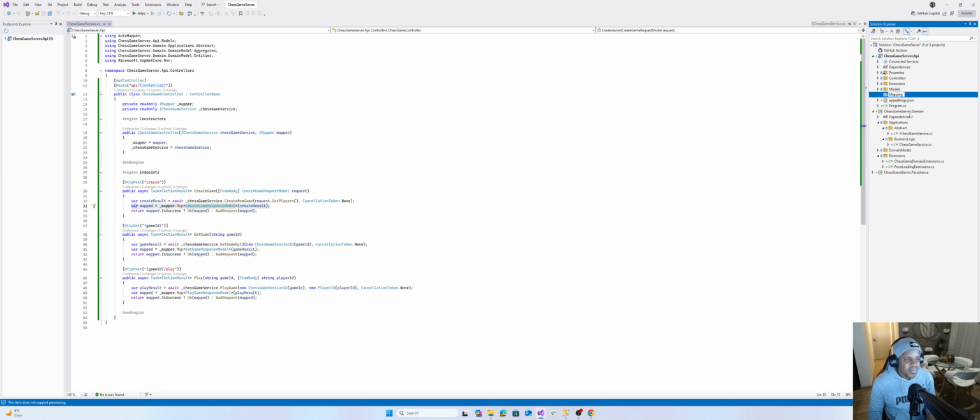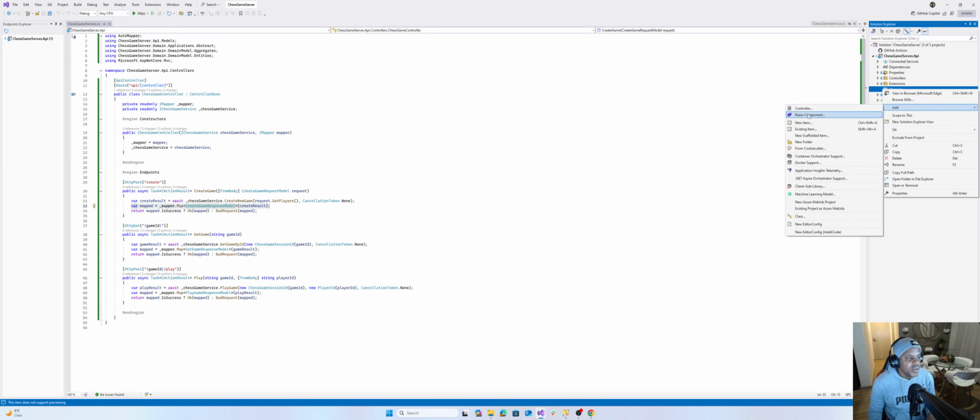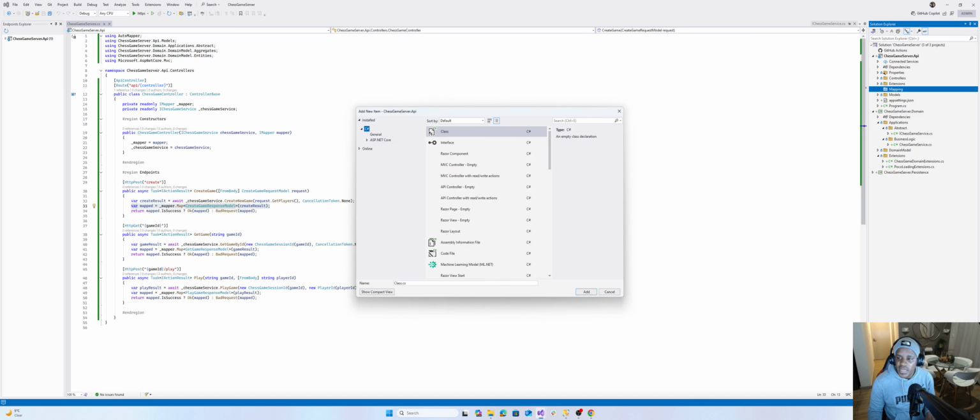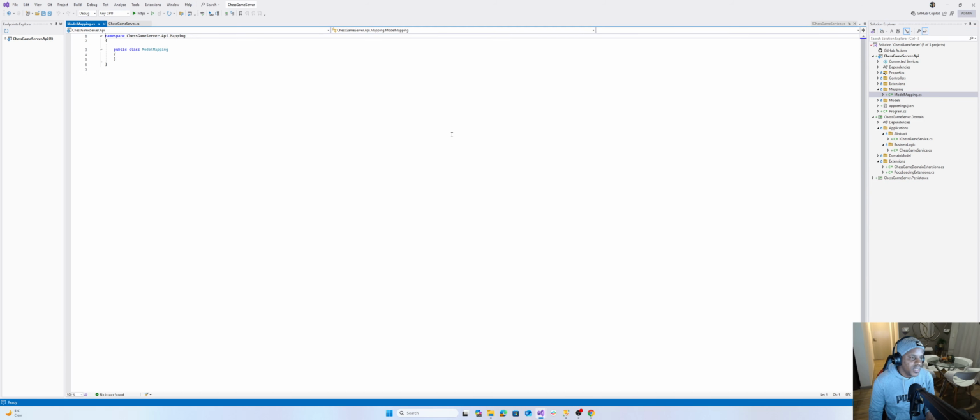So I'm just going to call it mapping, and then I'm just going to call it model mapping. On the model mapping, this is where we define the logic of reducing a complex object to a simple object. Okay, so what do I mean? What am I talking about? If you're not quite familiar with it, this is what I'm talking about here.